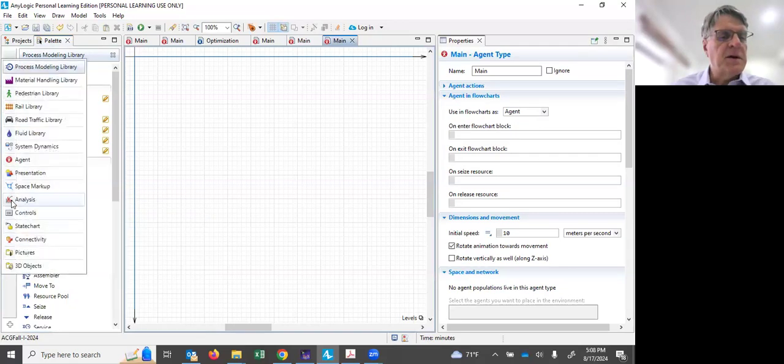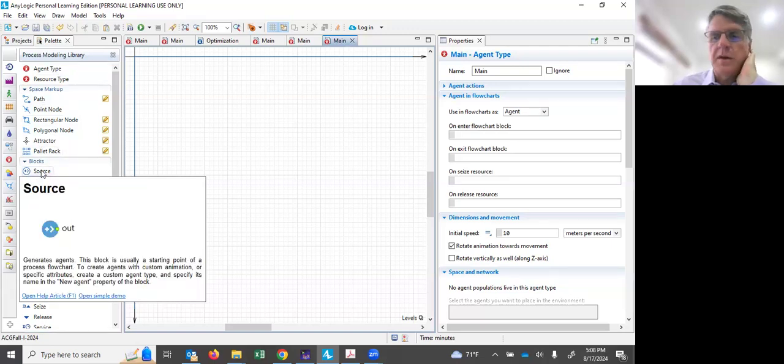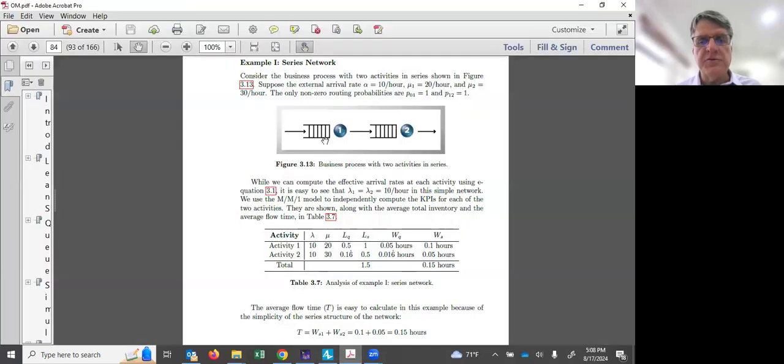We're also going to come back and do some analysis and space markup when we add the animation to our model. Right, so a nice thing about AnyLogic is as you hover over these things, you can get some help, some directions as to what is involved. Okay, so going back to our objective, I'm trying to set up two MM1 queues in tandem, and simulate that.